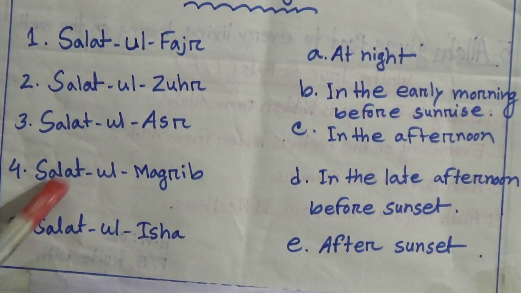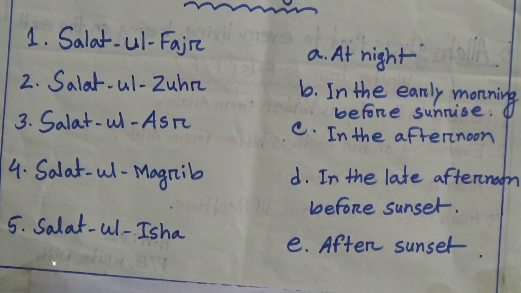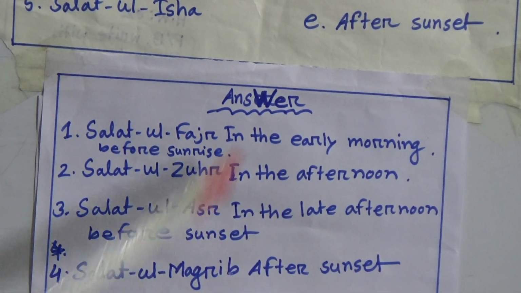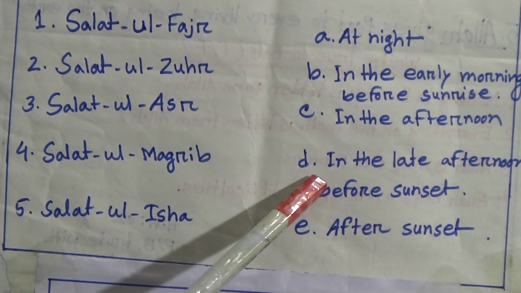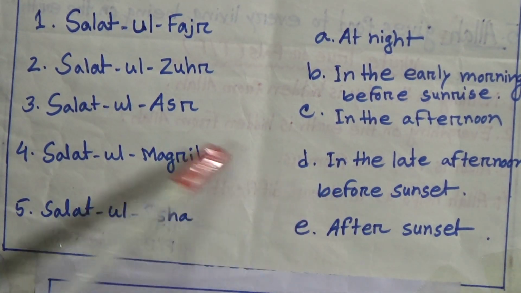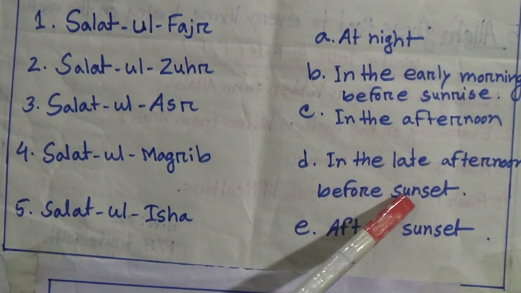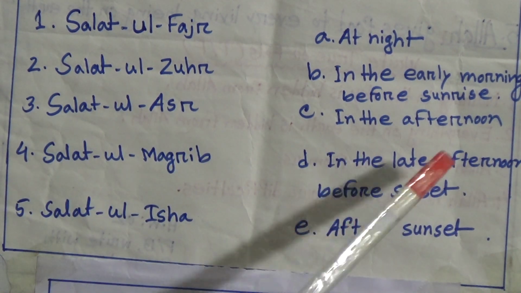Now my dear students, number 3, Salatul Asr. What will be the answer? Look at the answer now. Salatul Asr in the late afternoon before sunset. Yes, in the late afternoon before sunset. That means D will be matched with number 3. We have to perform Salatul Asr in the late afternoon before sunset.